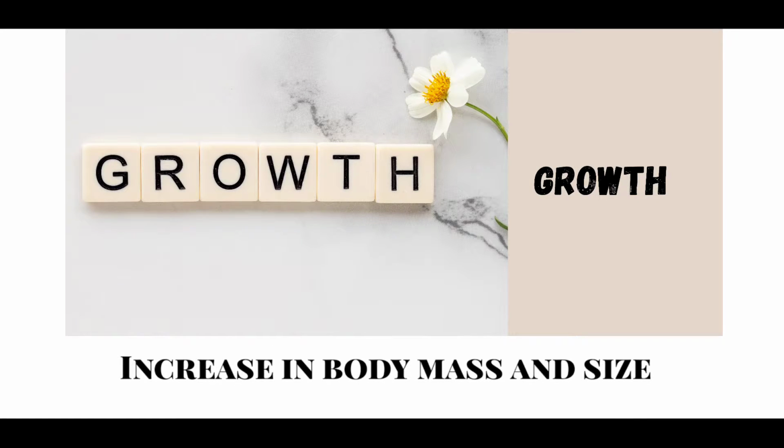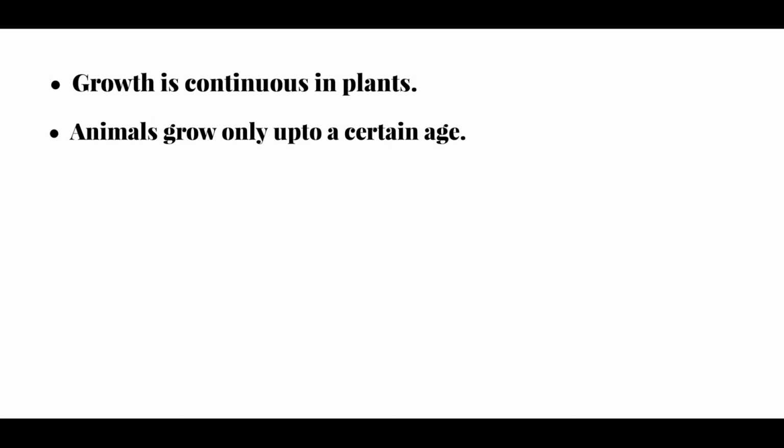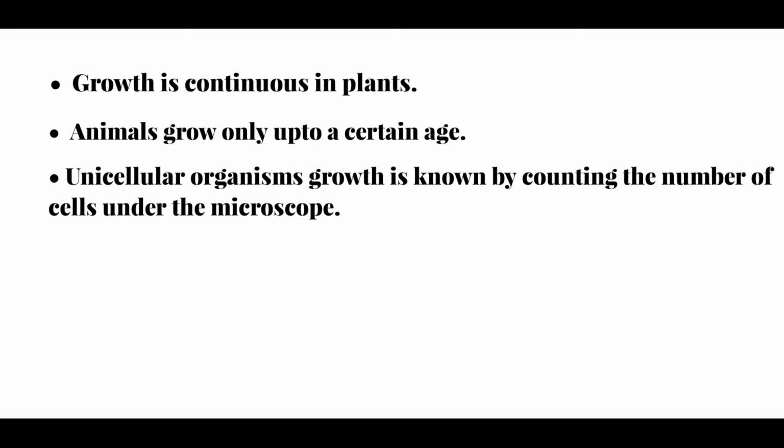First characteristic is growth. Growth is increase in mass, that is the quantity of matter inside our body, and increase in number of individuals. In plants, growth is continuous, that is they grow throughout their lifespan. Whereas in animals, growth is only up to a certain age, that is they are not immortal. However, organisms grow by cell division. Cell division occurs in certain tissues to replace the lost cells. In unicellular organisms, growth can be easily observed by simply counting the number of cells under the microscope.